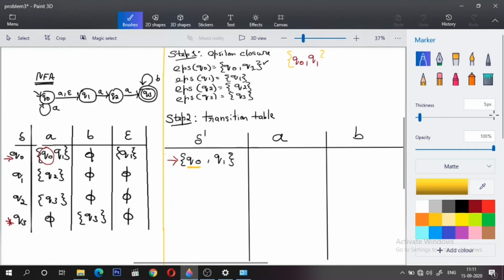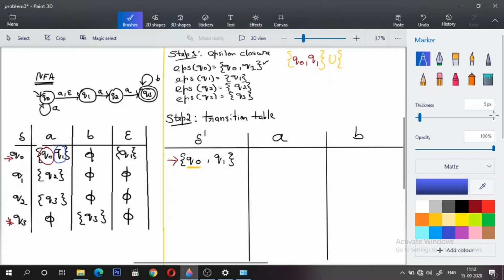Okay, we are half done. Then comes Q1. So there is one more symbol, isn't it? That is Q1. Let me represent this with a different color, blue. So for Q1, we are not supposed to write just Q1, but its epsilon closure, right?